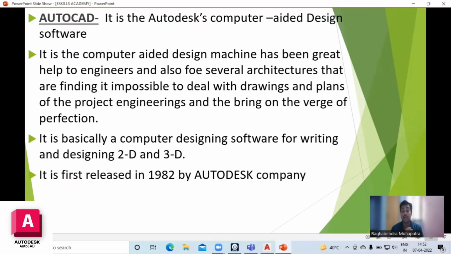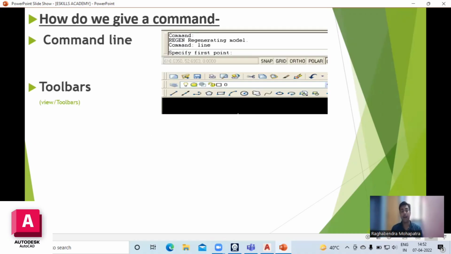And it is also error-free. There is no error in designing or drawing on AutoCAD software. Also, you can do any type of 2D or 3D drawing on this designing software of AutoCAD. So here are some command lines and toolbars which are used in AutoCAD.